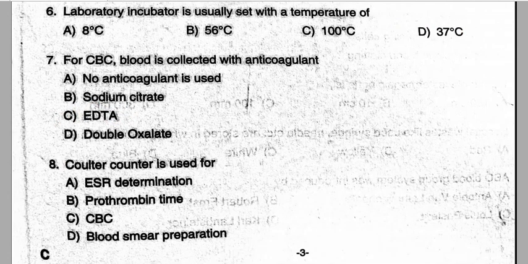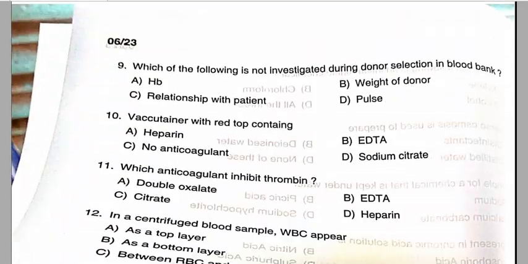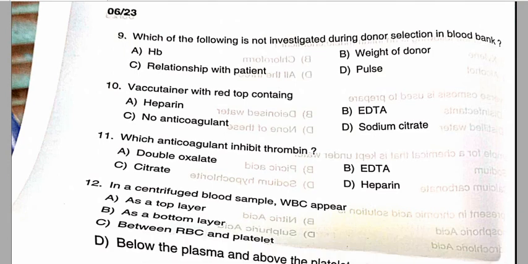Next question is question number 8. Counter is used for the CBC. Option C is the correct answer for this question number 8. Then we will move to question number 9. Okay, this is a repeated question. We will move with the question number 9.